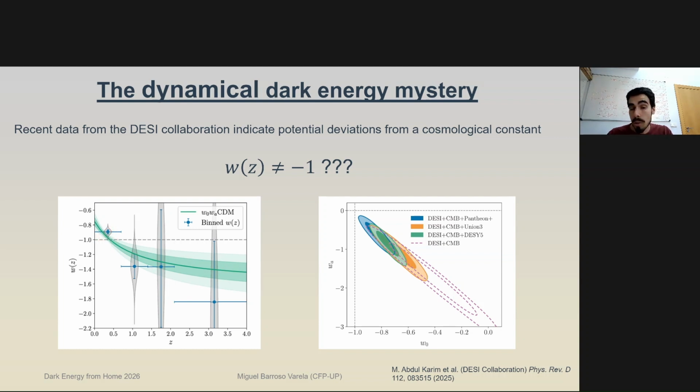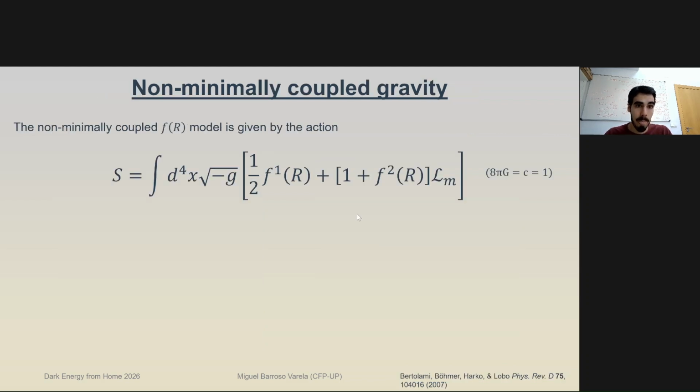This is also shown in terms of the CPL parameterization, in terms of wa and w0, where GR will be recovered at this crosshair right here, and we're seeing over 2 sigma deviation when combining DESI, CMB, and also some different supernova data, that we are seeing evidence of over 2 sigma from deviations of GR. The model that we are looking at is going to try to explain these kinds of deviations.